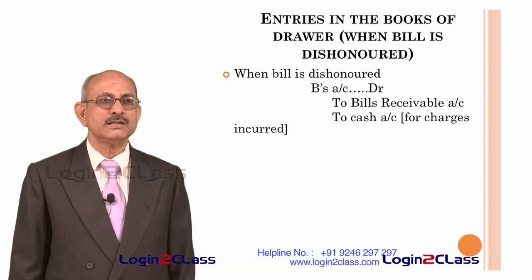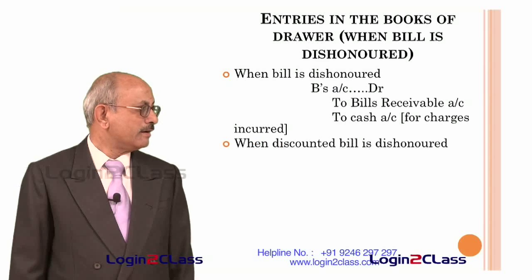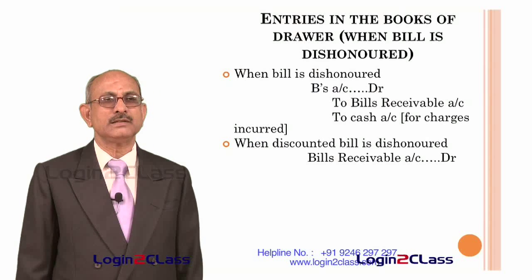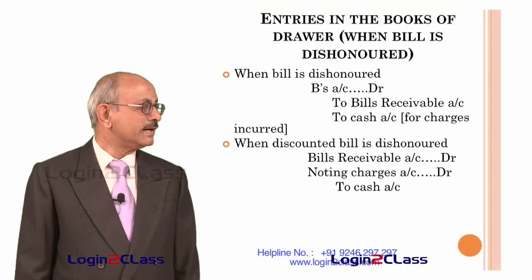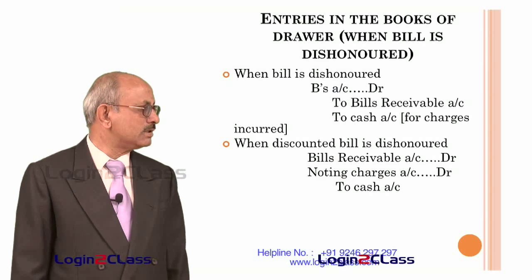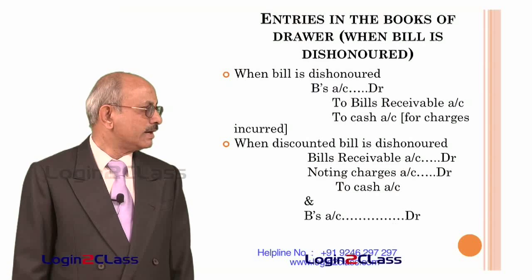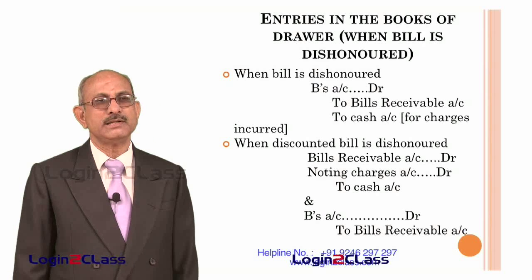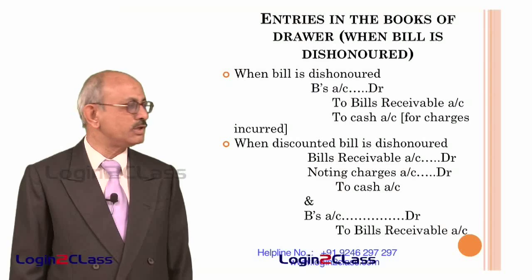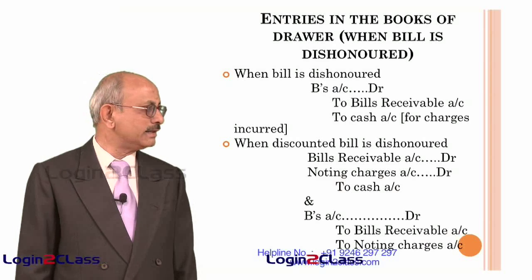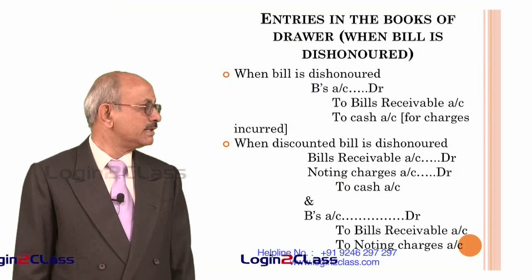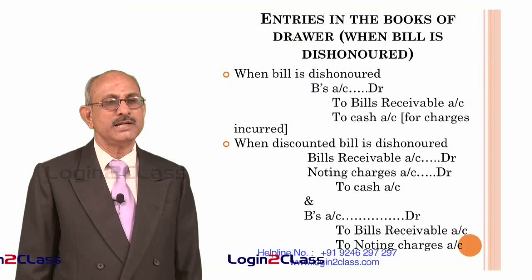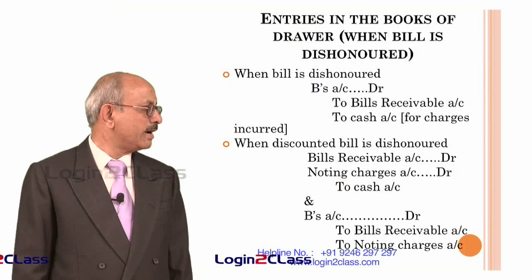incurred for that purpose. And when the discounted bill is dishonored, that means he has already got money from the bank, that time what happens? Again it will come back to the bill receivable account, has to be debited, and noting charges, because the bill is dishonored, it needs to be noted with the notary public. Whatever charges are incurred, that is also debited, and the entire cash account is credited. That means that money has to be paid to the bank.